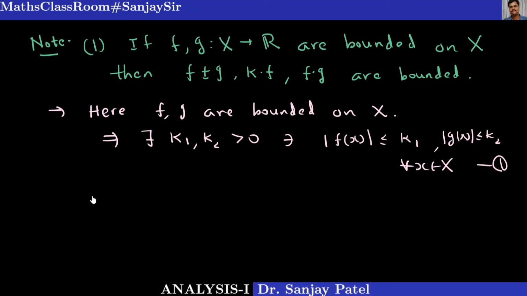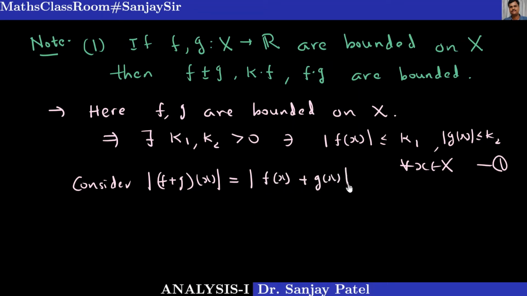What we want to prove is f plus g is bounded. So we consider mod of (f plus g)(x). What is mod of (f plus g)(x)? By definition of sum of two functions, I can write mod of f(x) plus g(x).